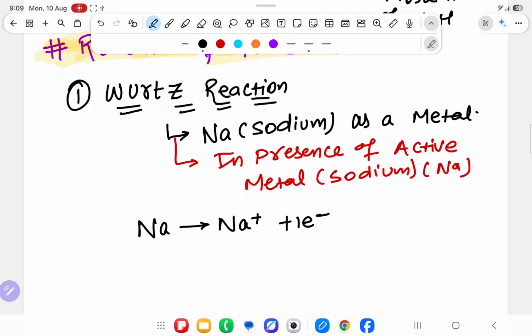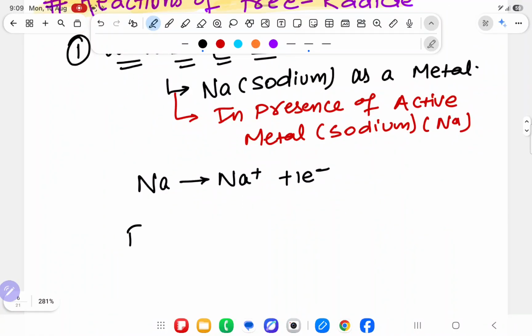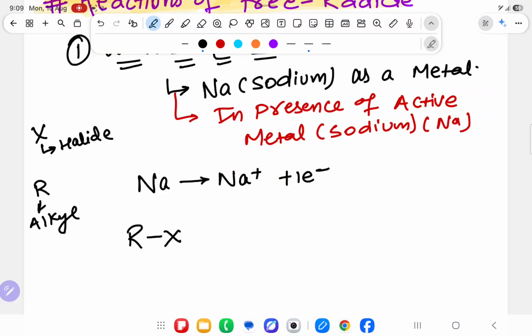What it will release? One electron. And you have to take one alkyl halide. You already know R is alkyl and X is halide. Alkyl has a formula CnH2n plus 1. And halide is fluorine, chlorine, bromine, iodine.